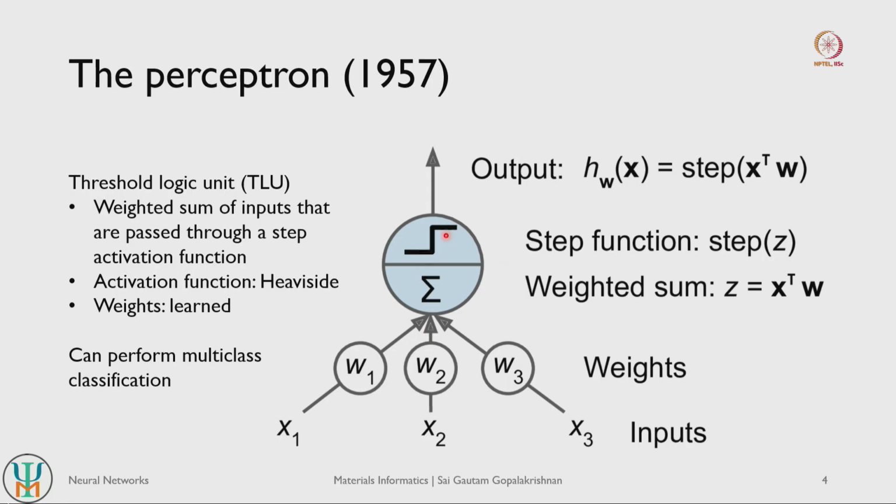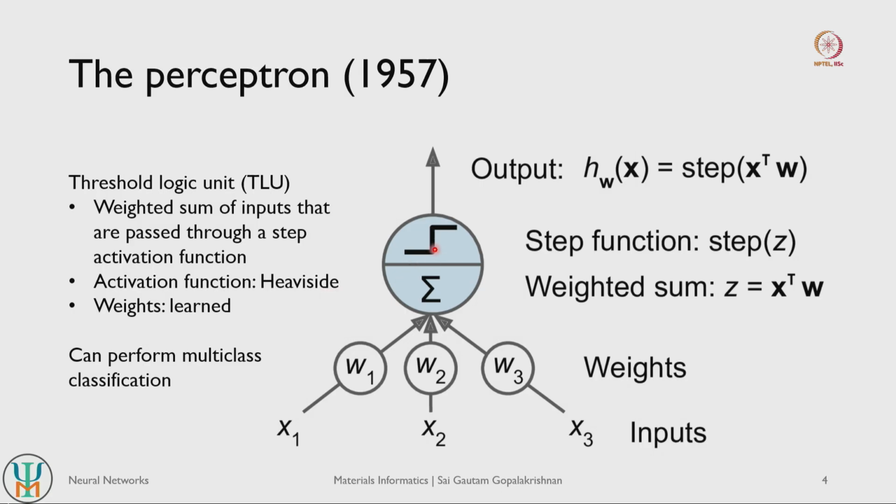The net inputs that your perceptron receives are basically the weight times your original input. So, this would be w1 times x1, w2 times x2 and w3 times x3, and we typically do a simple summation of these. As long as the summation of the various inputs is above a certain threshold, then the output is 1, and if it is below a certain threshold, then the output is 0, right. We denote the weighted sum as this quantity here, a summation of x transpose times your weights, and this threshold function is usually a step function. We can also call this a Heaviside function, right.